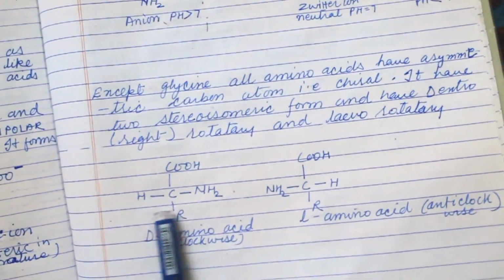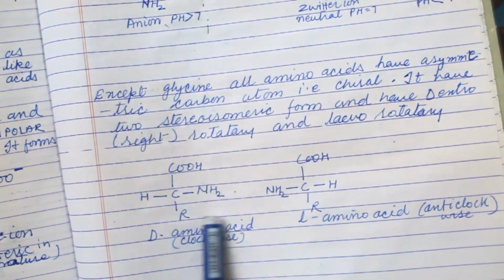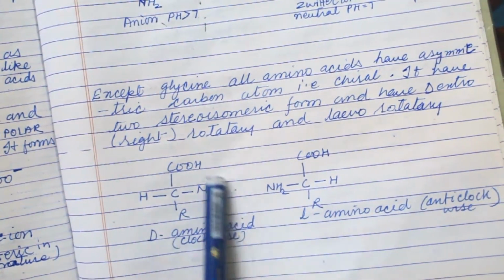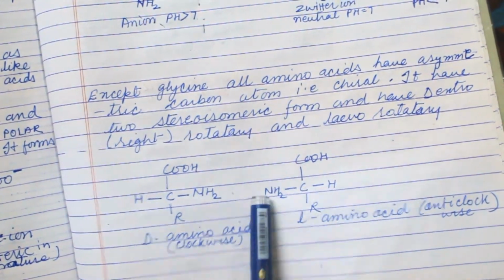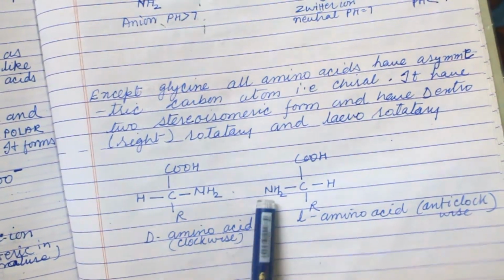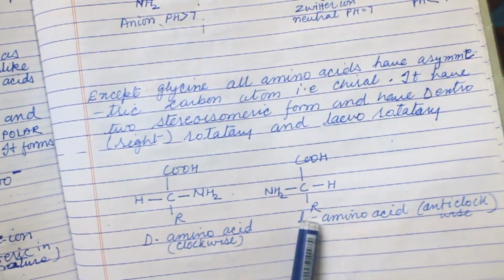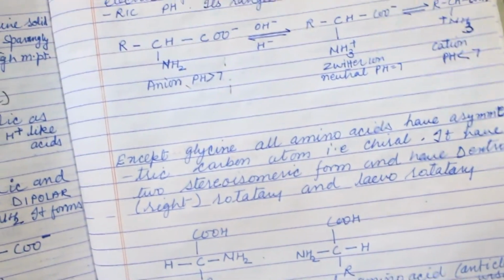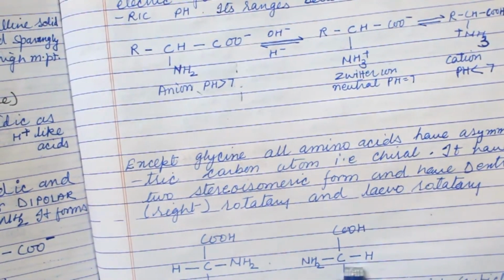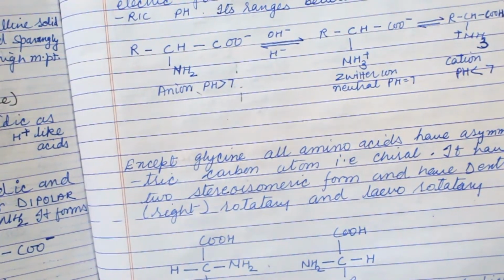When NH2 is here, that is dextro rotation. When NH2 is on this side, then it is levo amino acid, that is anti-clockwise rotation. So these two are the asymmetric carbon atom, or chiral.